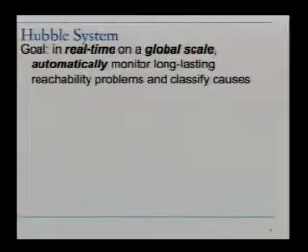So we're starting to design the Hubble system to try to address this. The goal with Hubble is to come up with a system that in real time on a global internet scale can automatically monitor long-lasting reachability problems and automatically classify causes of those problems.